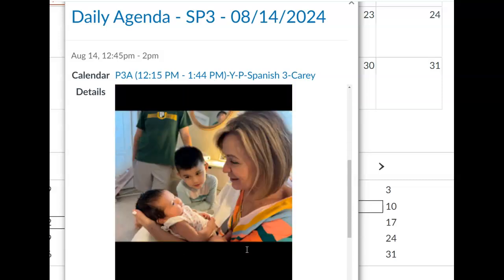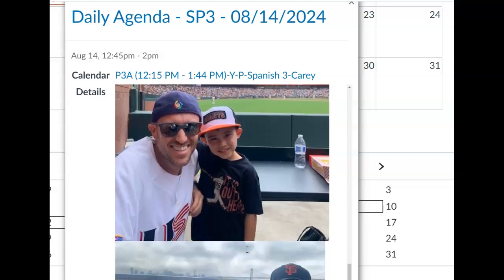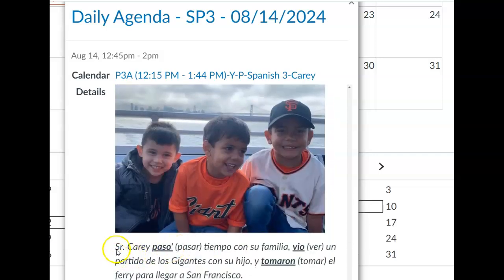For example, I shared with you last class what I did last weekend. Here's how you would write it in el pretérito from the third person perspective. Not the way that I say it in the first person, but how you hear it or how you would annotate it from a third person perspective. Señor Kerry pasó tiempo con su familia, vio un partido de los Gigantes con su hijo y tomaron el ferry para llegar a San Francisco.